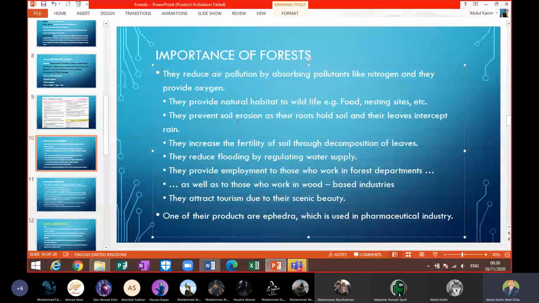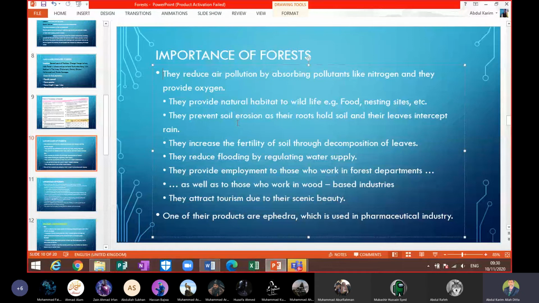Next point is that they reduce flooding by regulating water supply. Yes. You know, trees are like barriers. They are like barriers, beta. So they can reduce the speed of water, meaning the effects of the flooding, you understand that, beta. When we say they are barriers, even the sound can also be reduced, beta.